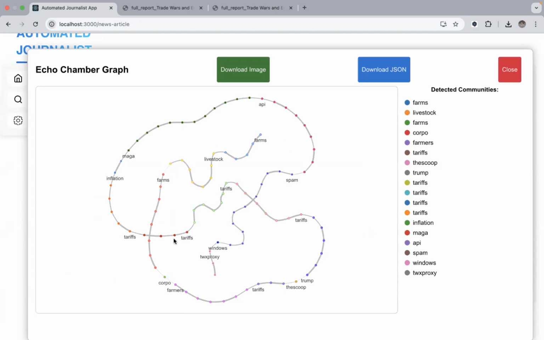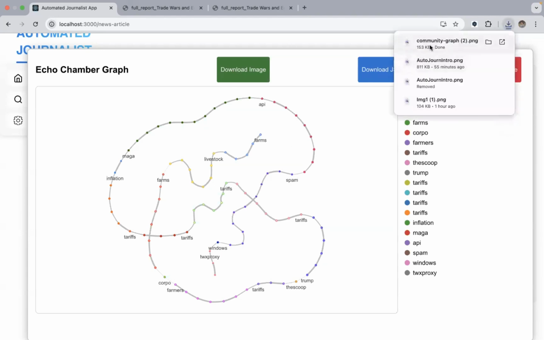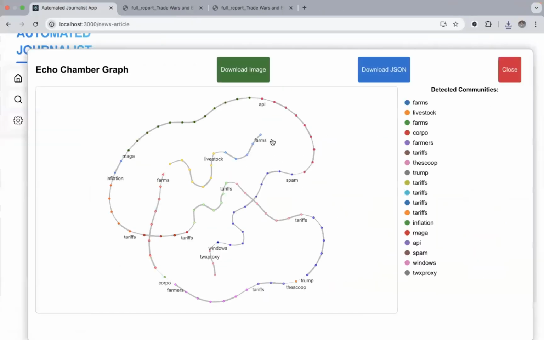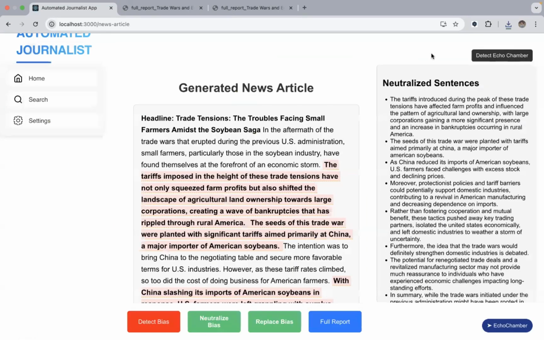And in this conversation graph, we have the colored communities, which basically are the echo chambers where one speaker is echoing the other speaker in those communities. And they reaffirm their beliefs, which we called confirmation bias. And there it happens a lot. So we have polarities. It can be political polarities. It can be several kinds of polarities. We can download this image. And once that image is downloaded, we can open the conversation graph and we have the results. And now we can close this.